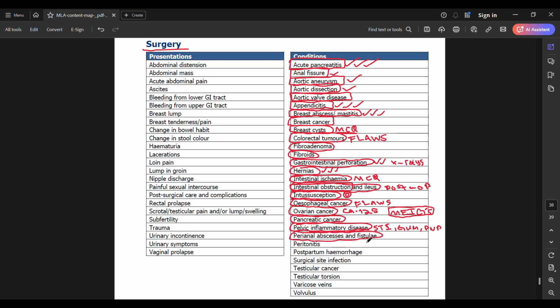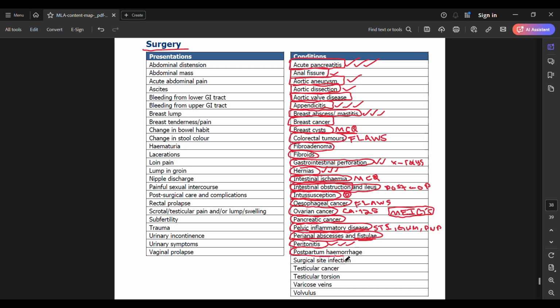Next, you have perianal abscesses and fistulae. So perianal abscesses and fistulae may show up in your MCQ questions. I have seen multiple choice questions show up about these. Know the different types of fistulae, right? High fistulae, lower fistulae, more superficial fistulae. Perianal abscesses, know how this presents. Know how to describe this in words. Okay. Next, we have peritonitis. Peritonitis, know the abdominal exam findings, okay, in these cases.